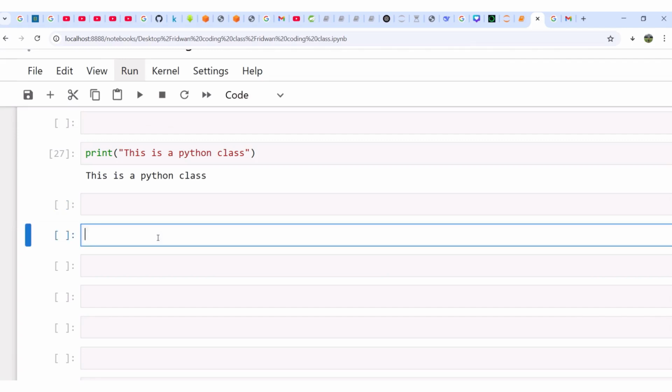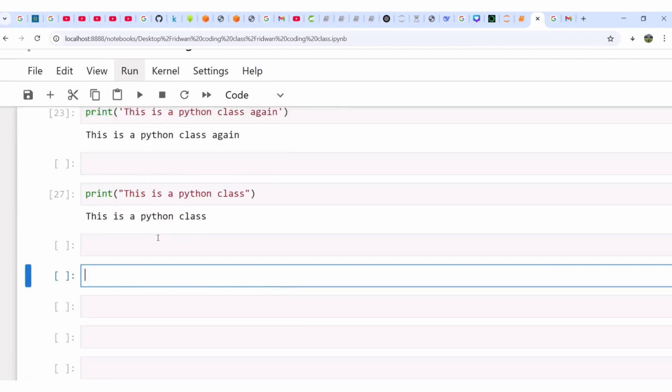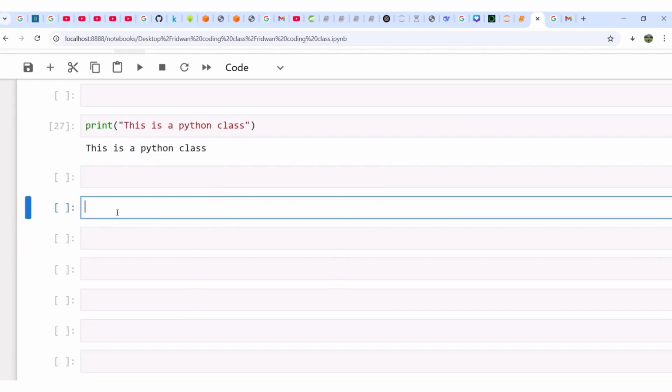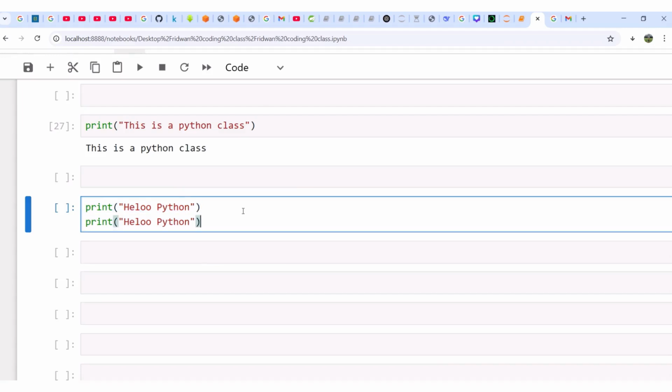Okay. That's good. Now, can I print many things inside the cell? Or is it only one thing I can print inside the cell? No. Of course, you can print many things inside the cell. I can say print, okay, print hello Python. Okay. So what will I do? Let me run this.